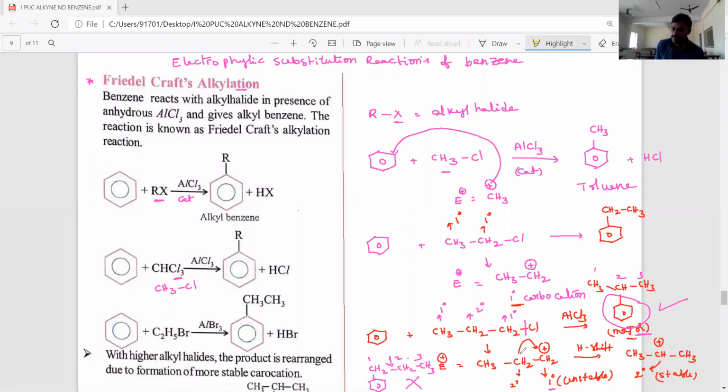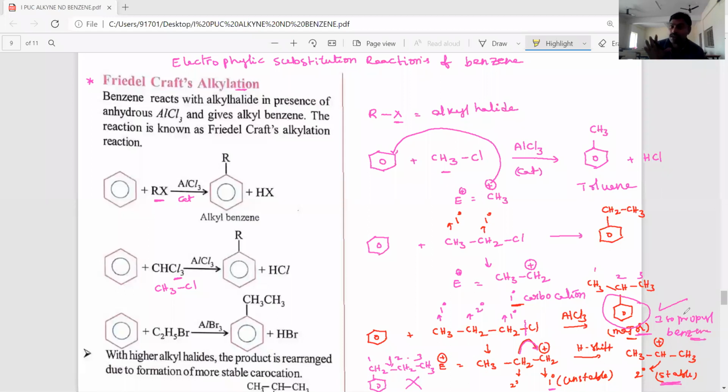Then hydrogen shifting takes place to form the more stable secondary carbocation. Then the secondary carbocation attaches to the benzene ring and produces the corresponding major product, 2-phenyl propane or isopropyl benzene. Students, that is the major product.